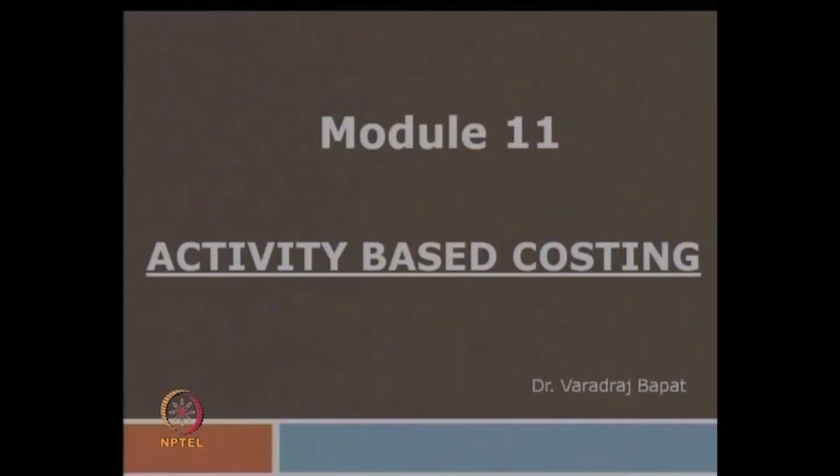So today we will continue our discussion on activity based costing. To give a little bit of background, towards the beginning when we started the discussion on cost accounting, we discussed cost center. If you remember, a cost center is a unit of business, popularly called a department, where all costs are accumulated and accounted for.